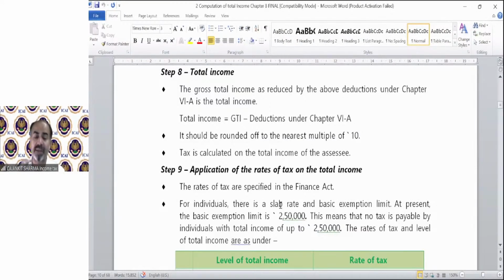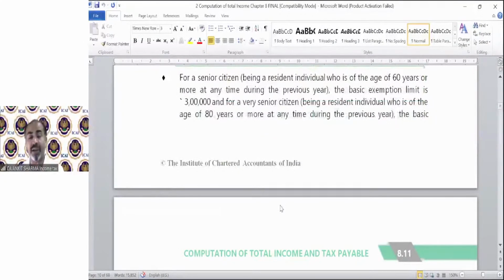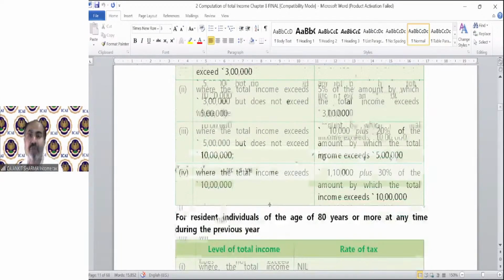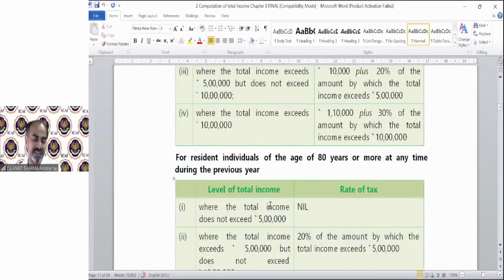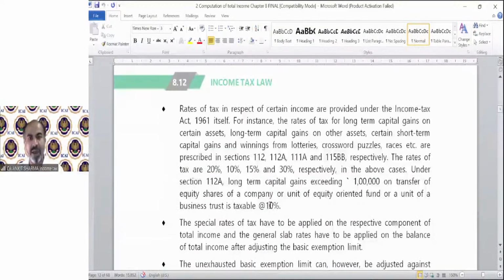Then the rebate is applicable up to income of 5 lakh. If you are a resident individual, you can claim rebate also. So you can claim rebate in this situation. If you are a senior citizen, there is a concept of 3 lakh rupees exemption. If you are a super senior citizen, then you can claim 5 lakh rupees as the basic exemption limit. So these are again the old provisions you have discussed in the earlier chapters.